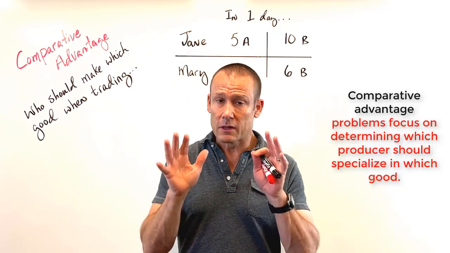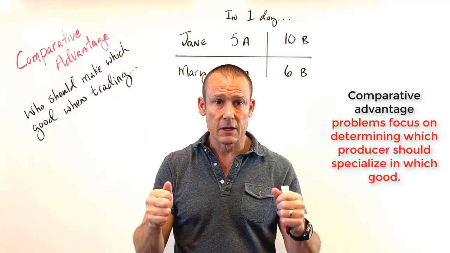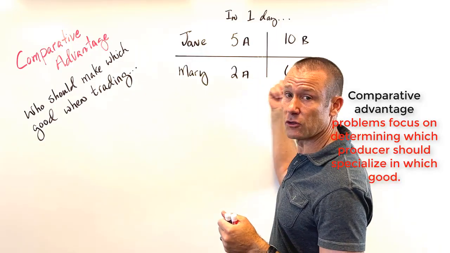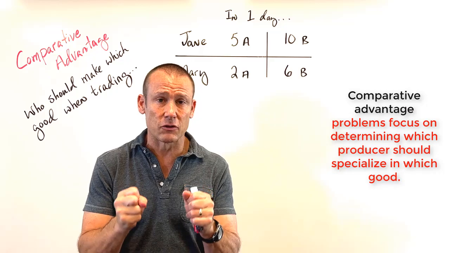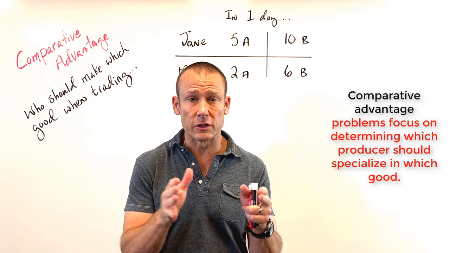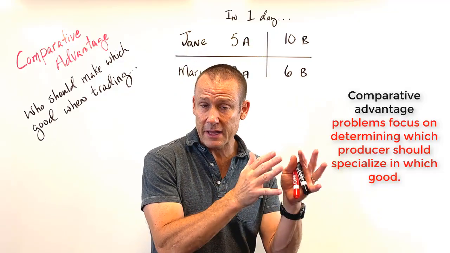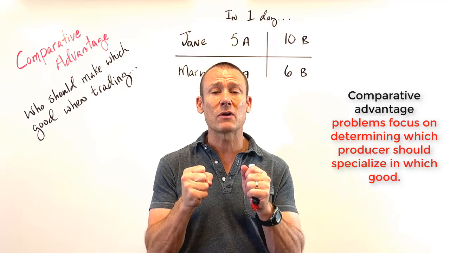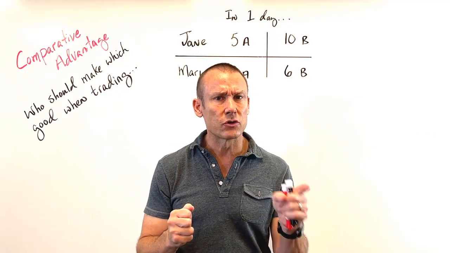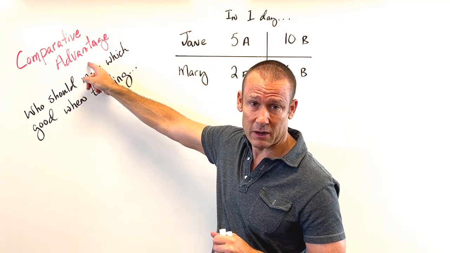Now in this video, like in most introductory classes, we're going to start off with just two goods, okay? We're just going to call it good A and good B. Just going to keep it nice and generic. And we're trying to decide who should make which of those two goods when they trade. So when they trade A, they're going to trade it for B, and of course when they trade B, they're going to trade that for A, and so we're trying to figure out, well, who should make which good in this trading relationship? And the answer is whoever has the comparative advantage.